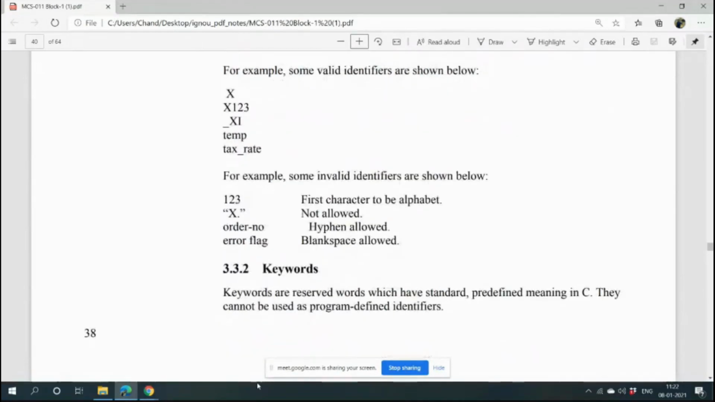Order number, hyphen is not allowed. So hyphen and space are not allowed. So these are not valid identifiers.